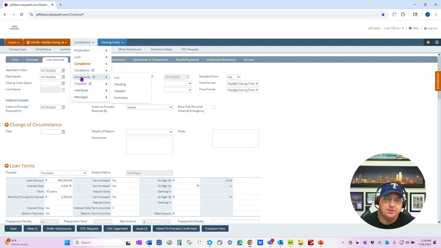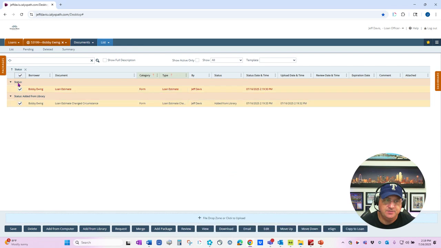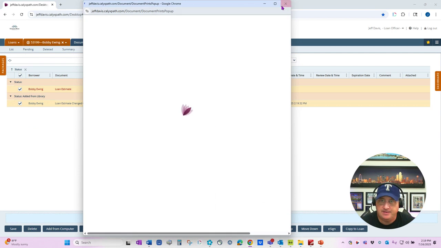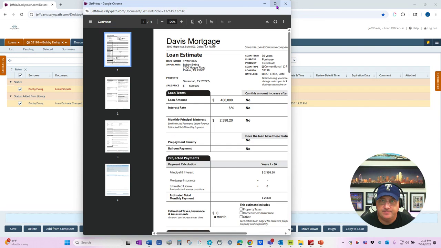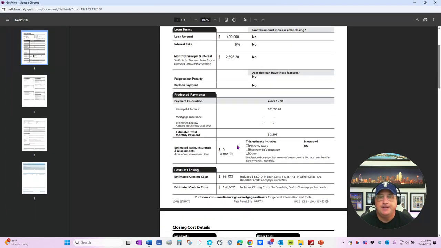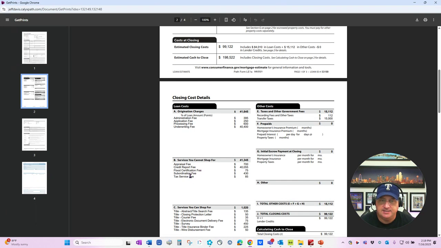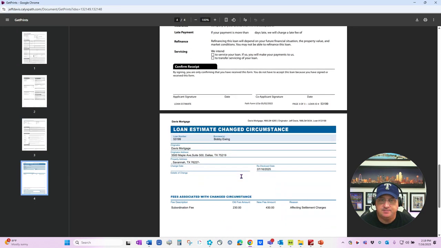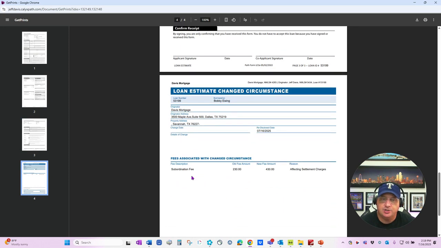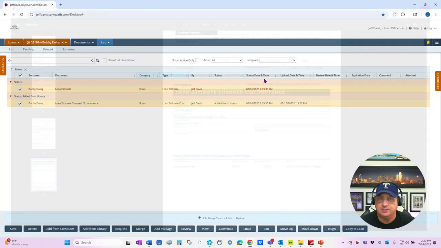So now let's go into the doc storage and view these forms real quick so you can see how everything has updated and generated. Let me make that screen bigger here. So in section B, you can see the subordinate fee is now 430. And the loan estimate change circumstance shows subordination fee was 230. It's now 430. The reason was it was affecting the settlement charges. So real easy to make the change, document it.